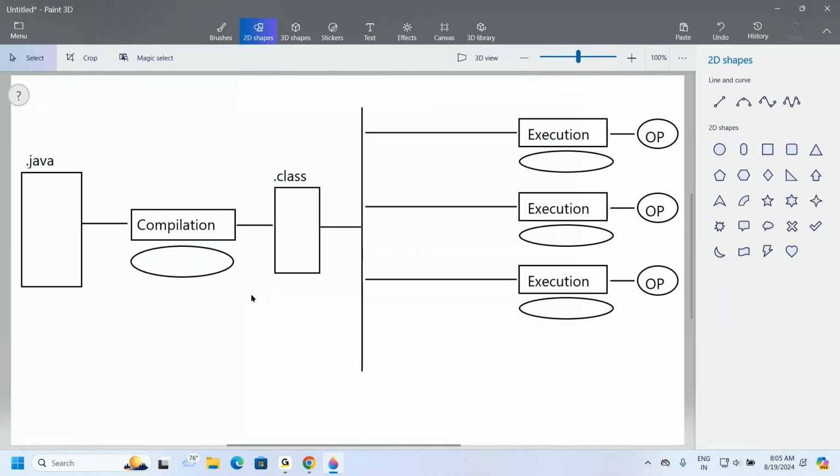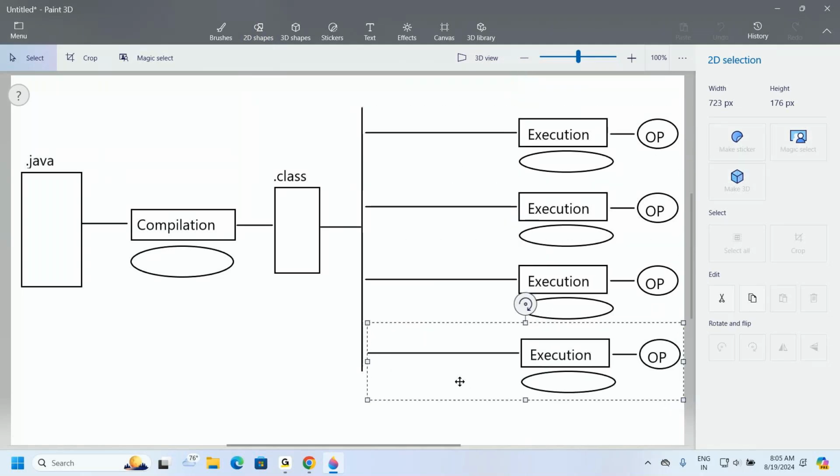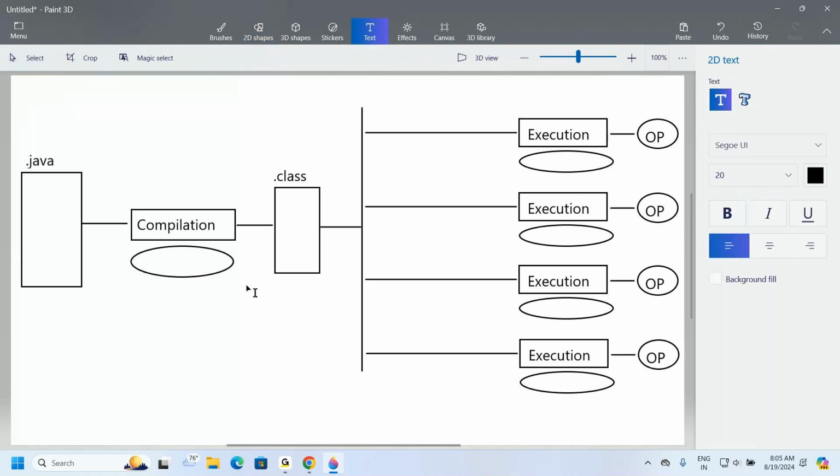Right. Now, for the execution scale, I'll confirm the operating systems we are providing. Observe carefully. First, I'm going to take the Windows operating system. Here I'm going to take the Linux operating system.